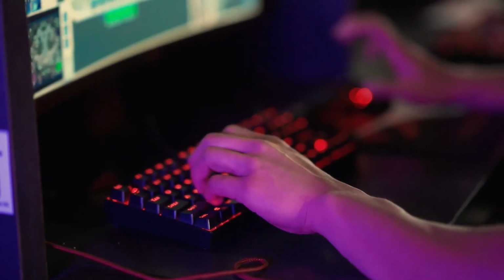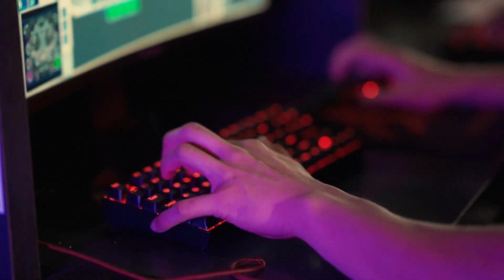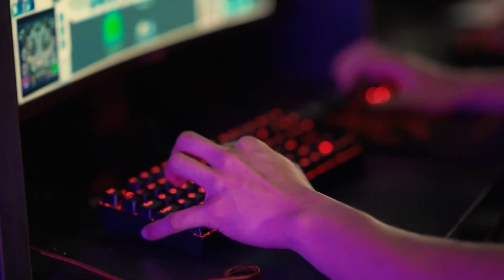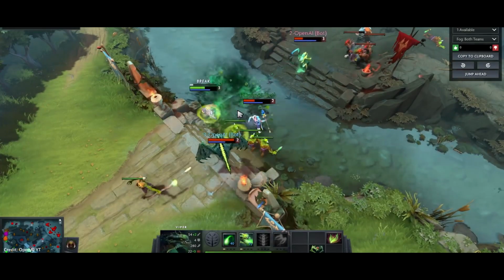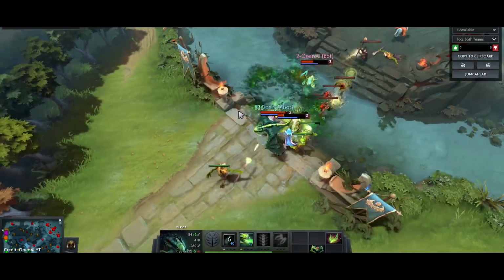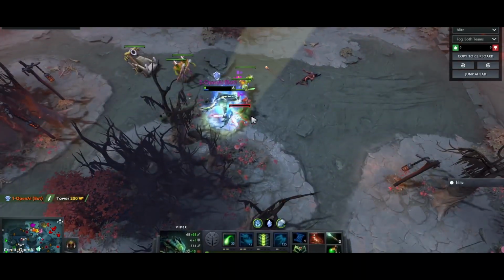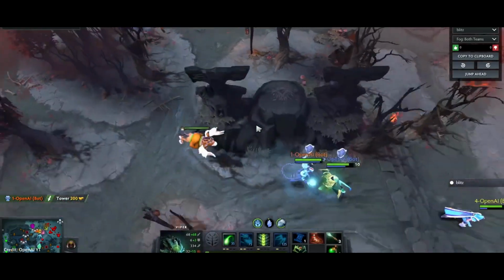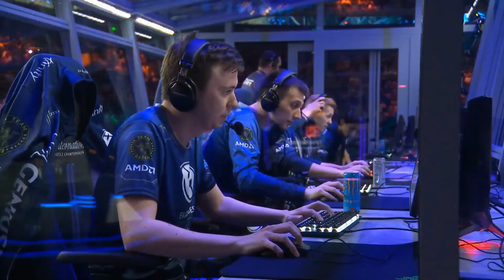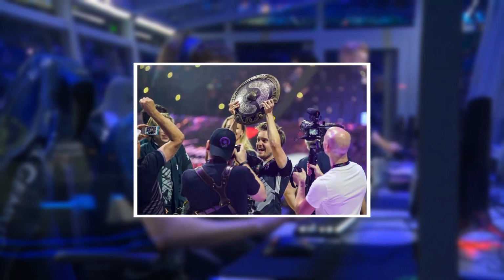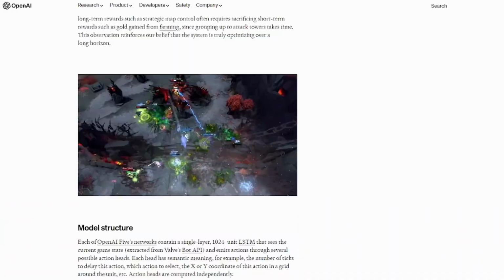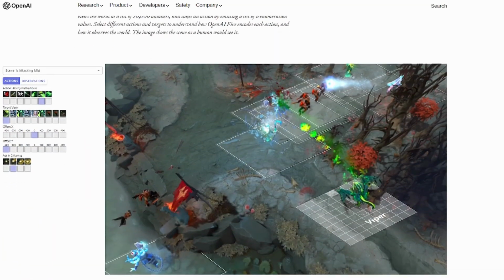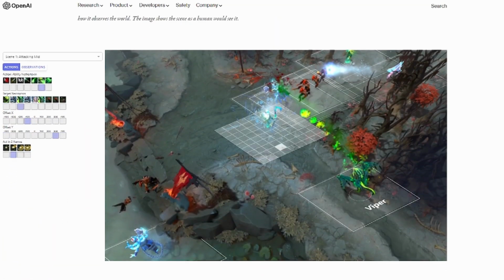In Dota, however, the game is in real time, and there are way more possible actions that can be taken at any given moment. Despite those challenges, OpenAI 5 was able to form an AI team capable of winning against professional Dota 2 teams, and not just any professional team. They were able to defeat the 2018 and 2019 world champions. If you want to read more about their project, you can find a link in the description to their blog post.